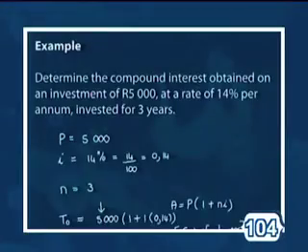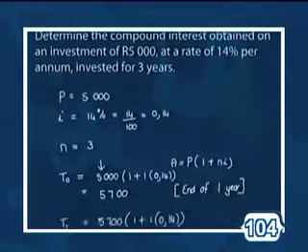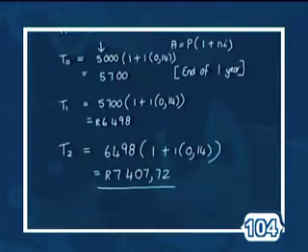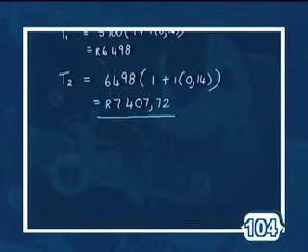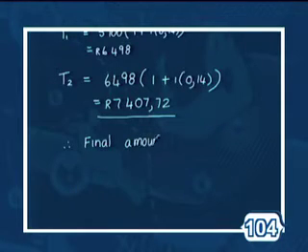Right, the question actually asked us to determine the compound interest obtained. So in other words, we need to work out how much interest we actually received. That means I'm going to have to work out the final amount that was available to me at the end of 3 years and take away the initial amount that I invested.